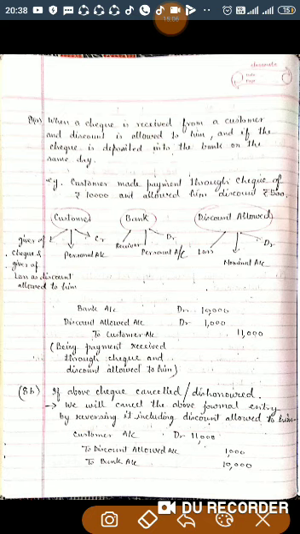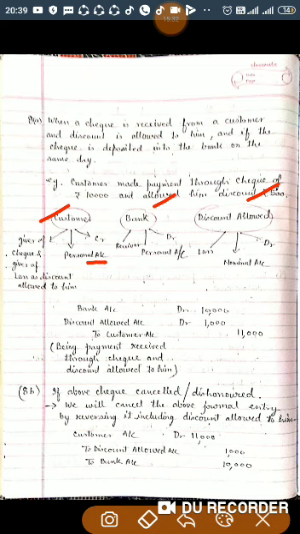So three accounts are involved: customer, bank and discount allowed. Customer, right now customer is a personal account. He is the giver of check as well as giver of loss in the form of discount what we are allowing to him. The discount we are allowing to him is a loss for the business, and this loss is given by this customer.